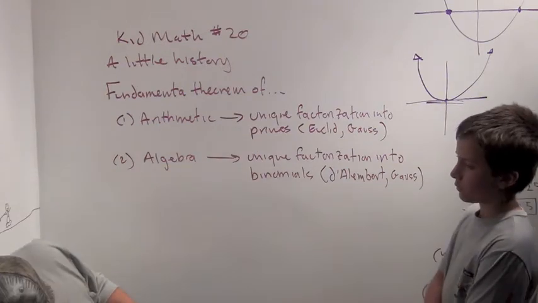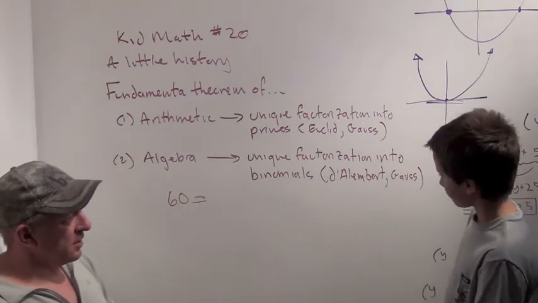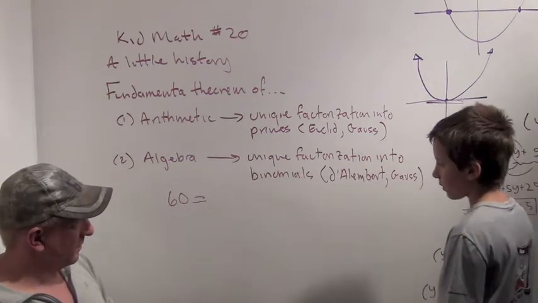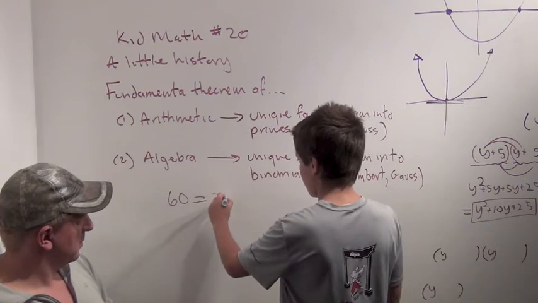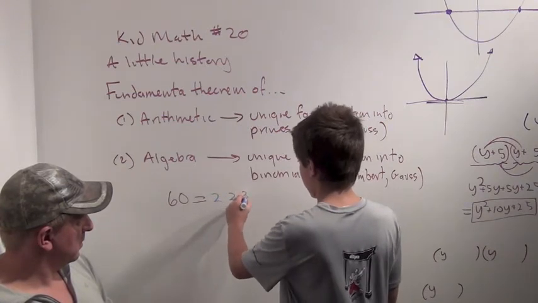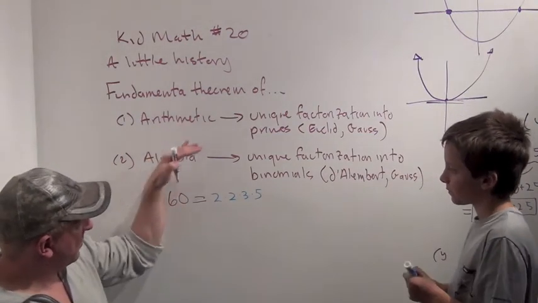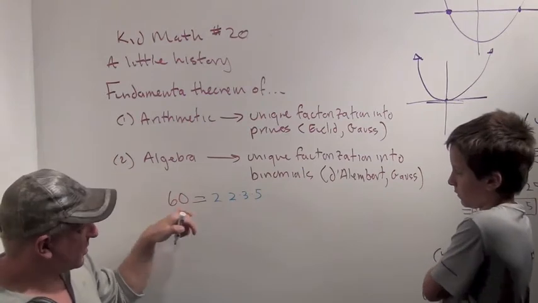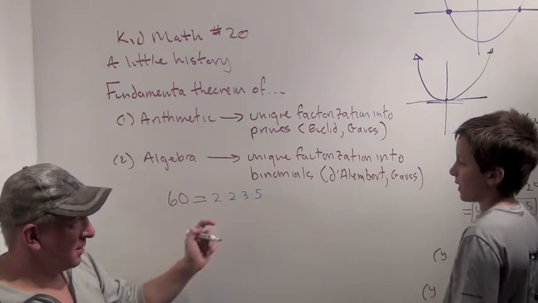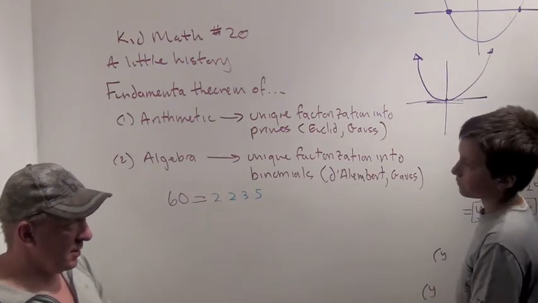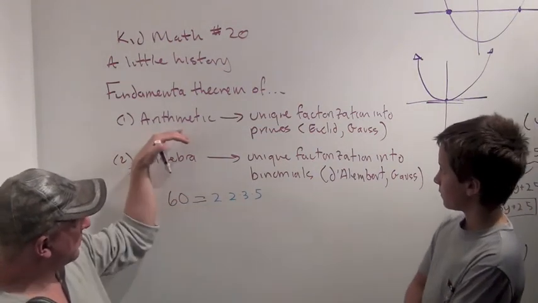Okay, so for example, how about 60? How can you write 60 as a product of primes? Well, I can write it as 2 times 2 times 3 times 5. Okay, great. Perfect. Good job. And the Fundamental Theorem of Arithmetic says that no matter how you do this, you're always going to have 2 2's, 1 3, and 1 5. Now, you might write it as 5 times 3 times 2 times 2. Same thing, because of the commutative property and associative property. So that's what the Fundamental Theorem of Arithmetic is.